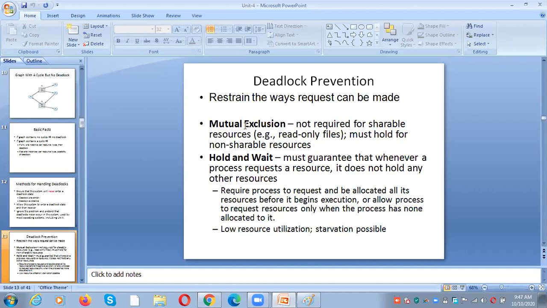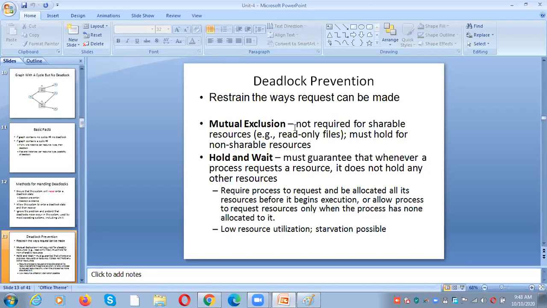So we can have both shareable resources and non-shareable resources in a machine. Files are also shareable. For example, this PPT is read by you also, right? I am also reading the same PPT. That means the same PPT is used by multiple people at the same time. Now I am following this PPT slide. You are also following the same PPT, right? Here I am trying to read deadlock prevention. You can also read the deadlock prevention, right? So this is called sharing.